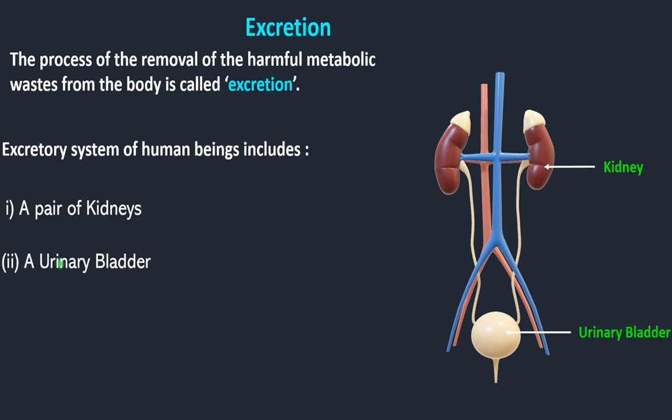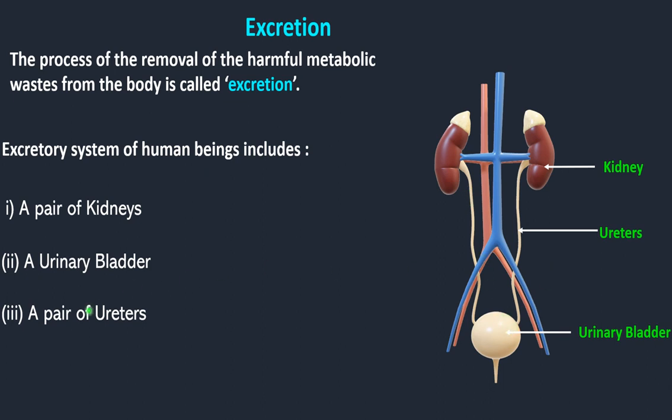Then a urinary bladder. The urinary bladder is an elastic, bag like structure that stores the urine. Then there is a pair of ureters. Ureters are pipe like structures which bring the urine from our kidneys to the urinary bladder.